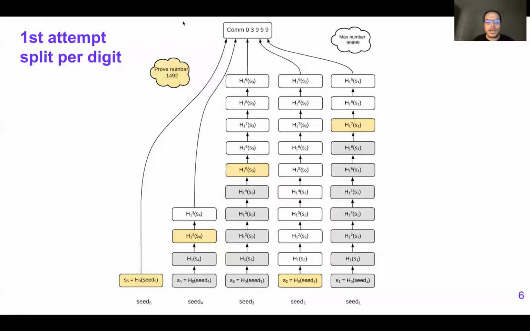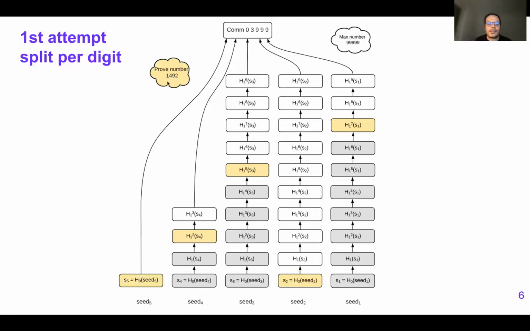Our first attempt was to create a commitment over some value and split it by digit. In this particular case, we have the commitment over the value 033039999, and let's assume that the max number is five nines, 99999. If we do it per digit, for 0 we have only one element. For 3, we have 0, 1, 2, 3, so 4 elements in total. For 9, we have 10 elements and so on.